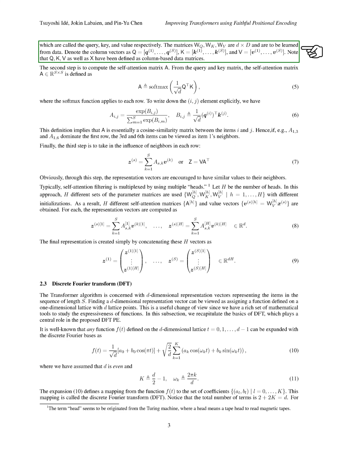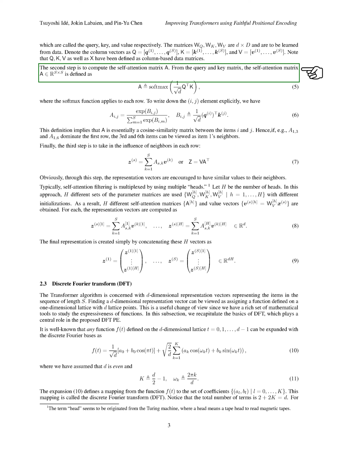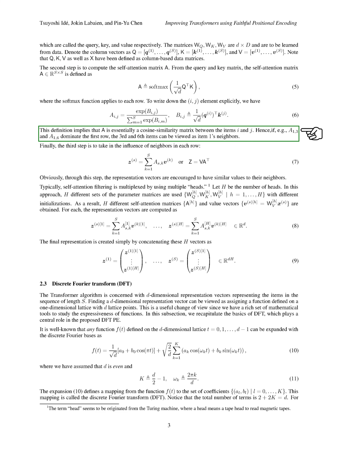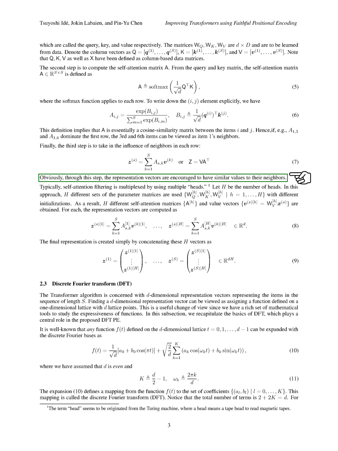Firstly, three different feature vectors, query, key, and value, are created from the data matrix. These feature vectors are obtained using matrices that are to be learned from the data. Secondly, a self-attention matrix is computed from the query and key matrices. This matrix essentially represents the similarity between different items in the sequence. Finally, the influence of neighboring items is considered in each row to encourage similar values among representation vectors.